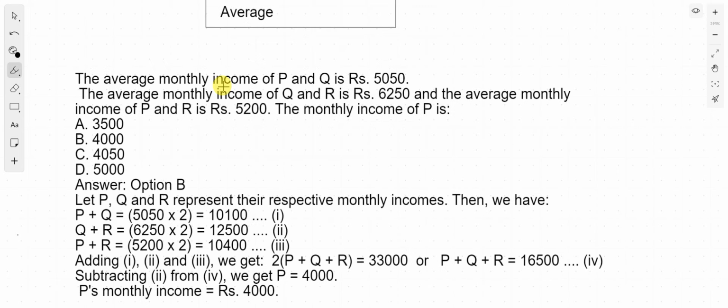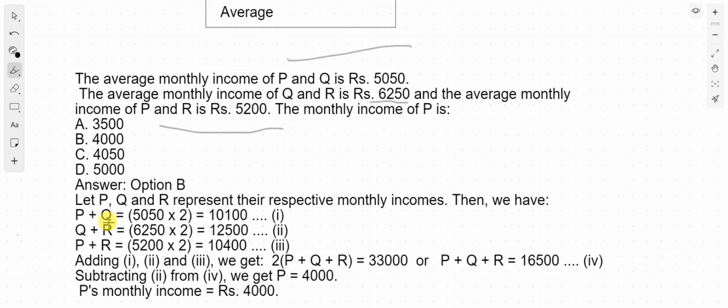So the question was, average monthly income of P and Q is rupees 5050. For Q and R it is 6250 and average monthly income of P and R is 5200. So what is the monthly income of P? Okay, so we can write according to these statements in the form of equations.